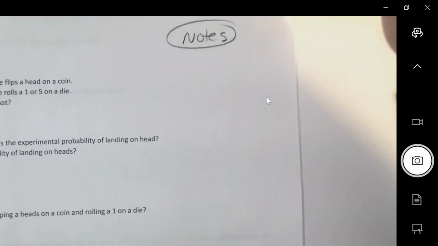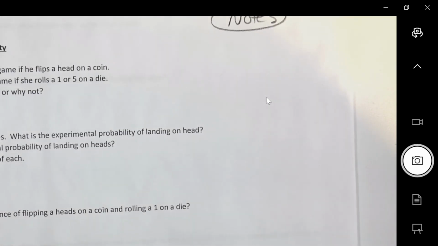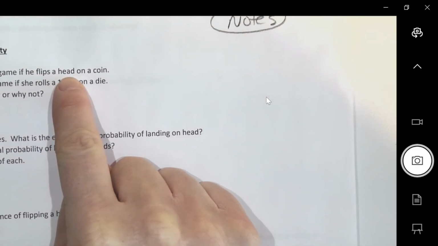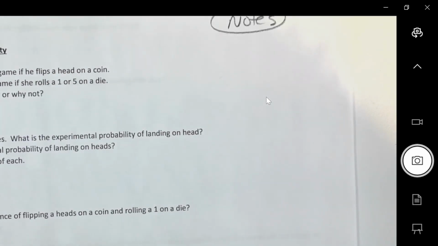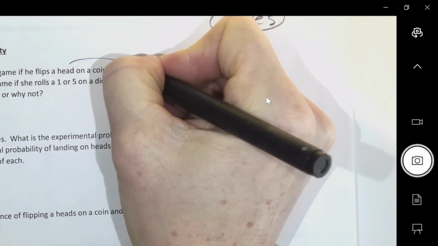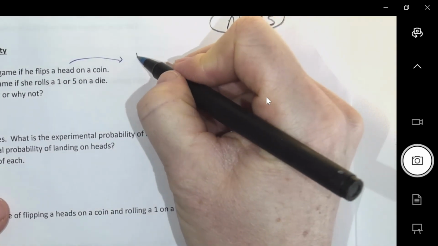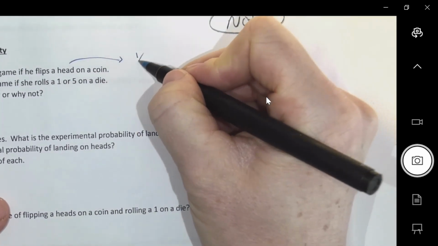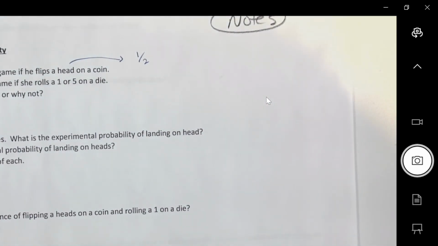Okay, number 1. Jack will win a game if he flips a coin on a head. A coin has 2 sides, so how many options are there to get a head? There's 1 out of 2. Okay, 1 out of 2 options, half of the chance.